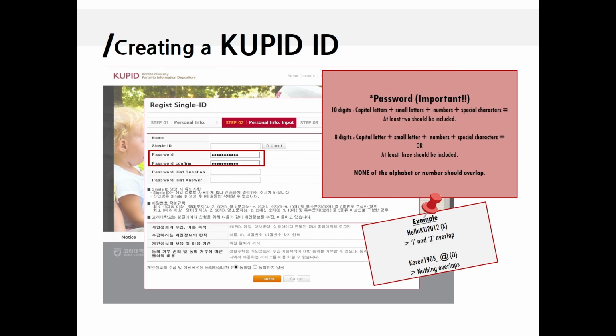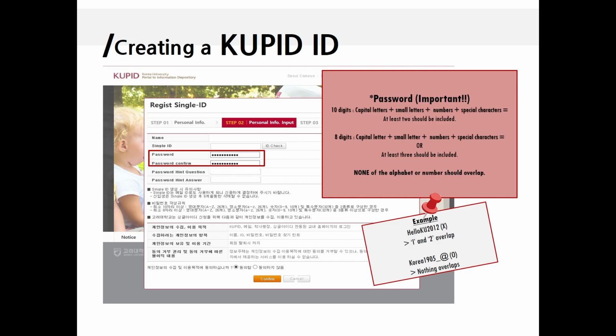I suggest you create your password of at least 10 letters. Most importantly, no single alphabet or number should overlap. For example, Hello KU 2012 will not be registered as a password because the alphabet L and number 2 have been used twice. Though this is complicated, this is to protect your personal information, so please do understand this inconvenience.